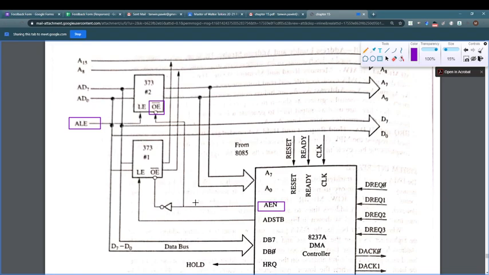That means when it is active, when we keep it 1, the second latch starts acting, and when it becomes 0, the first latch starts acting. This way the lower byte is transferred by 373 number 2 and the higher byte is transferred by 373 number 1. Okay,